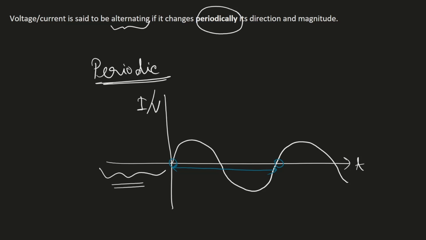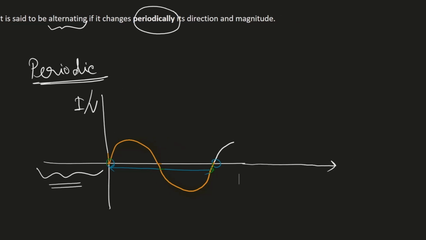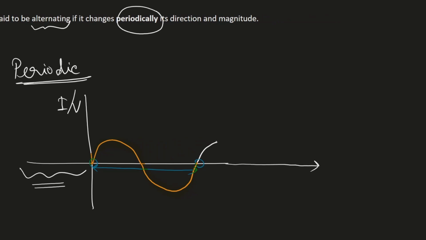Yes, I can. If I copy paste this region, from this to this, then I get the full graph. How? If I extend this more, then I will get this. The graph was actually like this. So this is what we call the period.